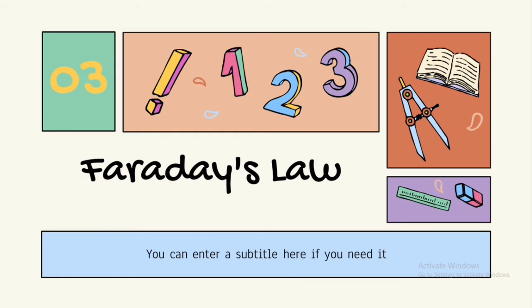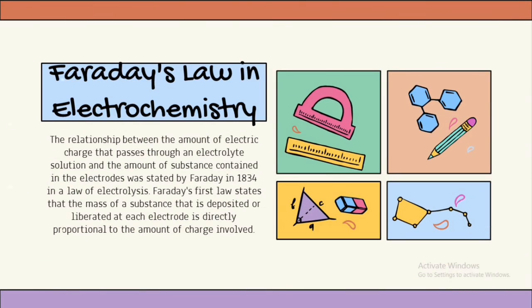The last material is Faraday's law in electrochemistry. The relationship between the amount of electric charge that passes through an electrolyte solution and the amount of substance contained in the electrode was stated by Faraday in 1834 in a law of electrolysis.